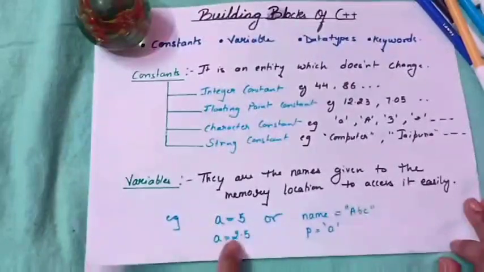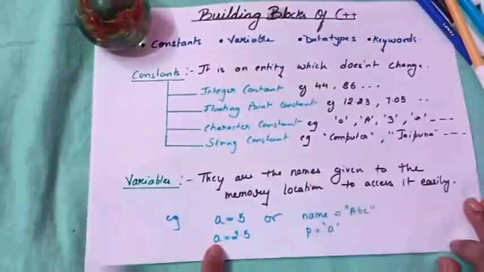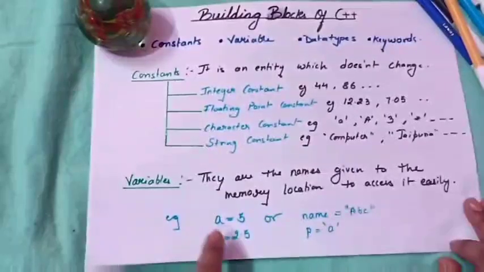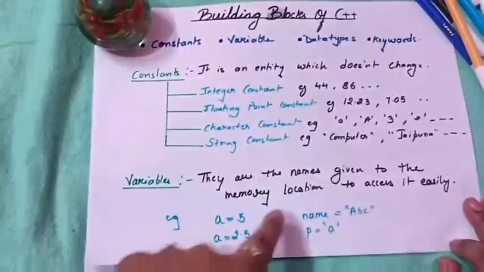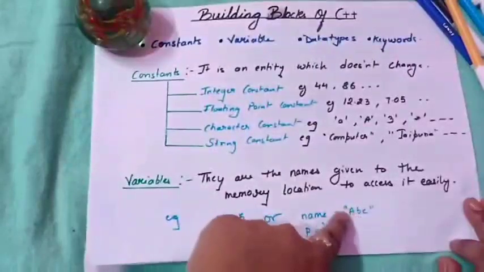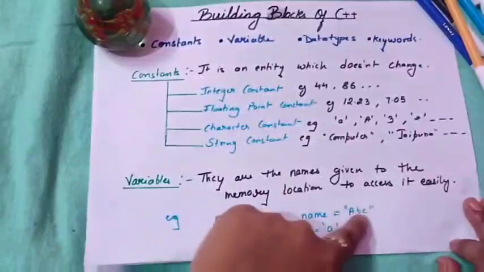Similarly, A is equals to 2.5. Now this is a floating point constant as we have discussed above. A is a variable name and it stores the value 2.5. Whenever we call this, the value 2.5 will be reflected. Similarly, name is equals to, in double inverted commas, ABC. It's a name.